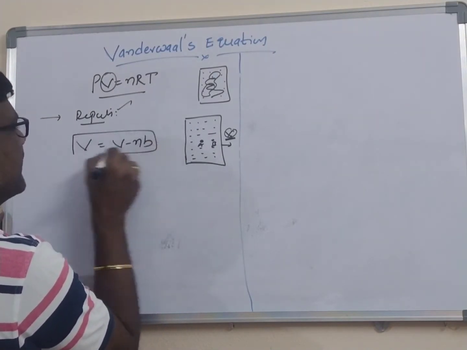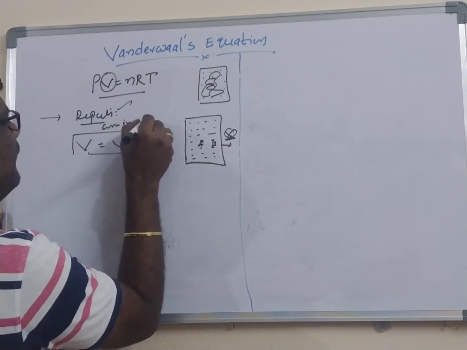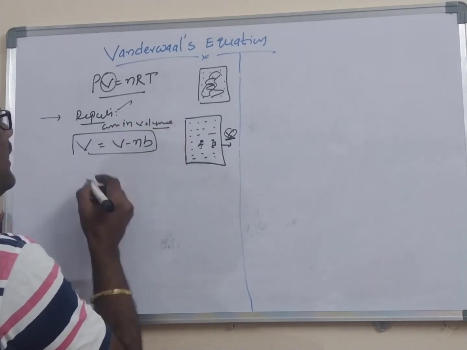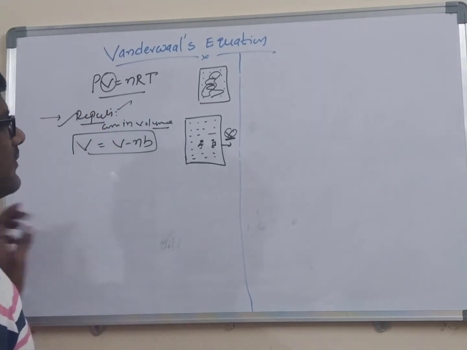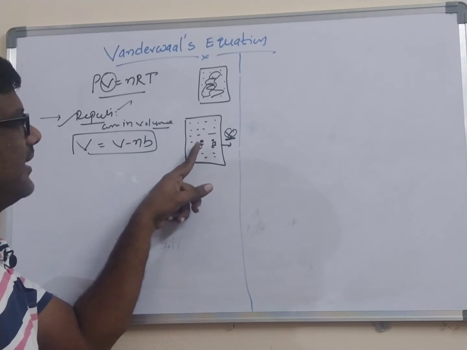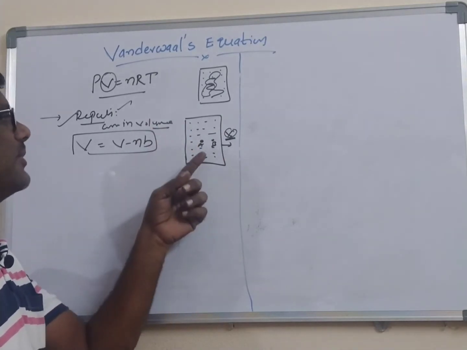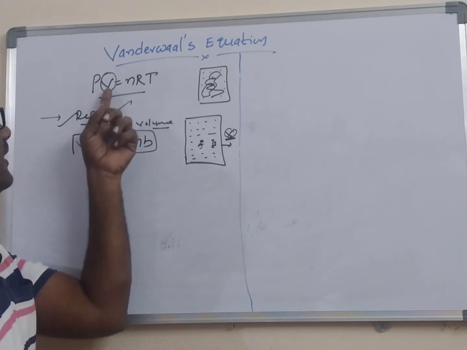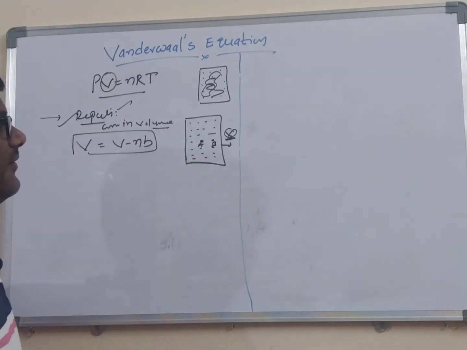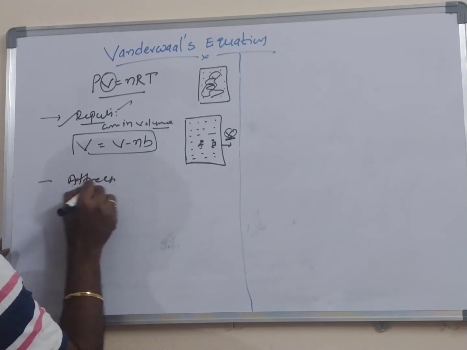This is called the correction in the volume. Whenever you consider the repulsive forces, the particle does not move through the entire volume of the vessel, so the A particle moves in less than the volume V. In place of V, we have to write V minus nb.